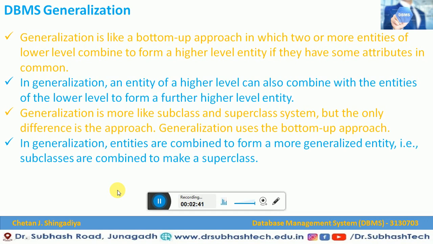In generalization, entities are combined to form a more generalized entity, like subclasses are combined to make a superclass. So this is the simple understanding of generalization.